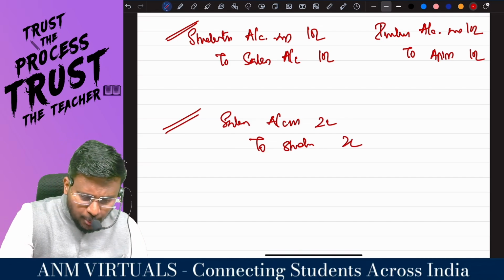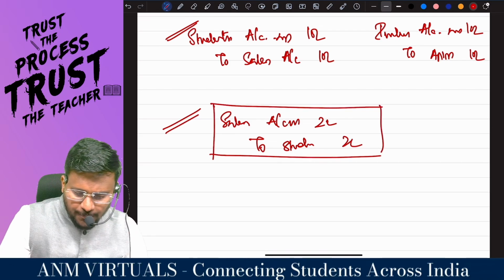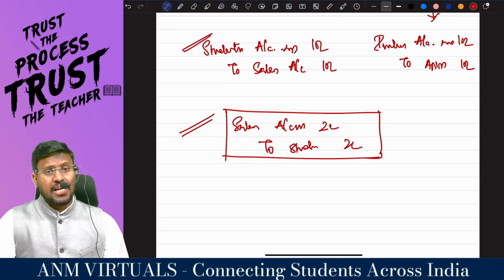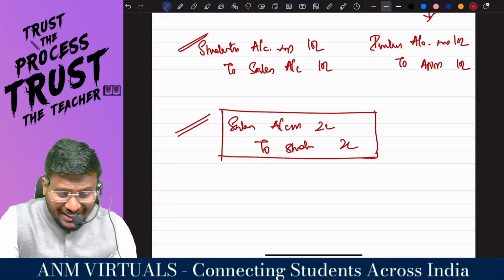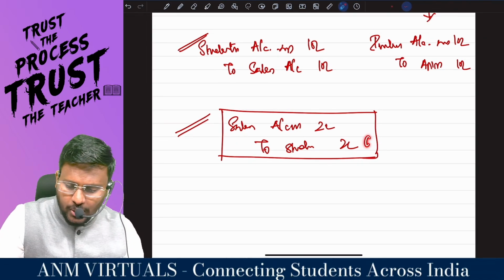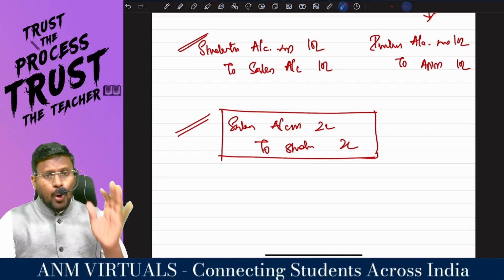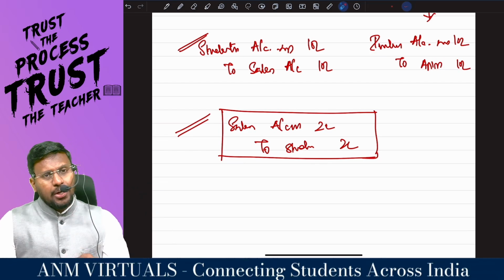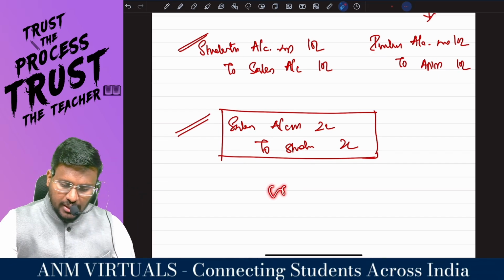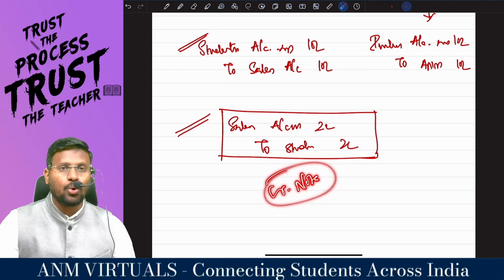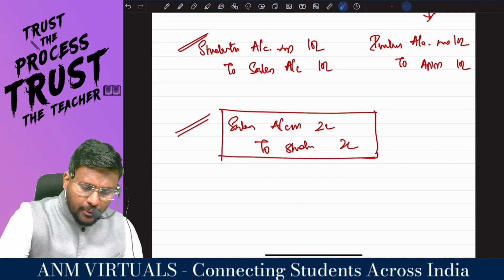So in whose books of accounts? In A&M's books of accounts, I am going to credit the students. So I have to issue a document to debit or credit. So this is called as what note? Credit note. So I will issue a credit note.